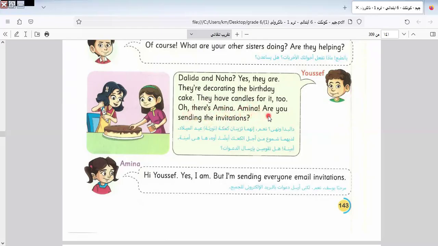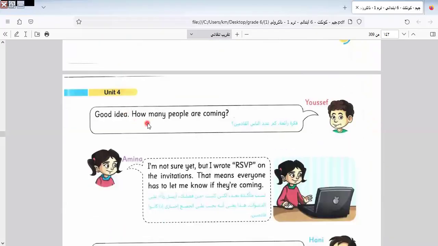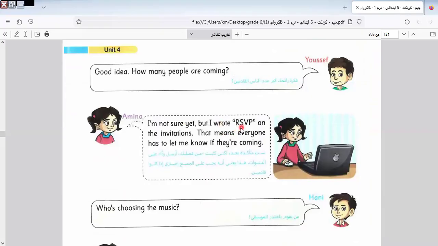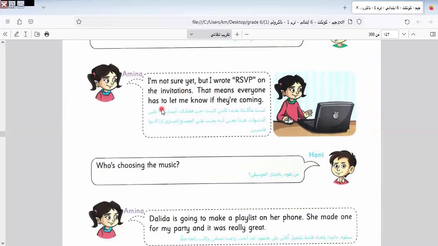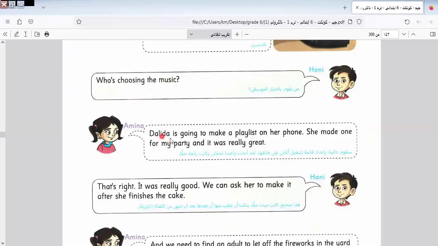They have candles for it too. Oh, there is Amina. Amina, are you sending the invitations? Yes, I am, but I'm sending everyone email invitations. Good idea. How many people are coming? I'm not sure. I wrote RSVP on the invitation. This abbreviation means everyone has to let me know if they are coming. Okay. Who's choosing the music? Dalida is going to make a playlist on her phone.